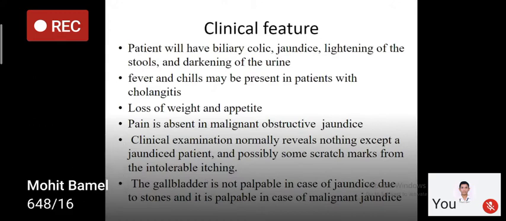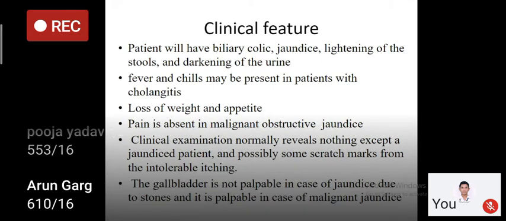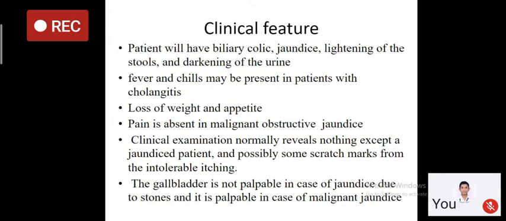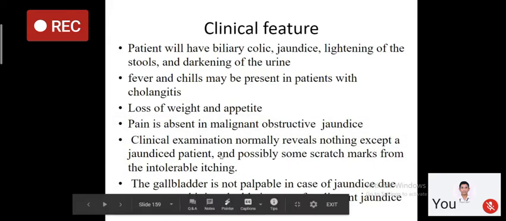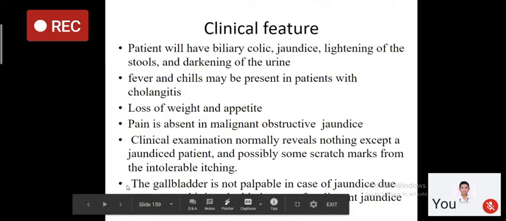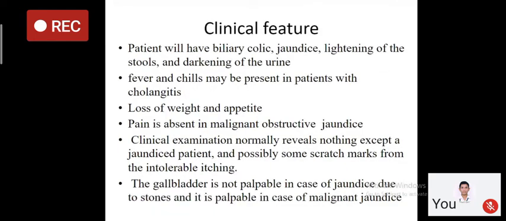So what are the different clinical features of obstructive jaundice? Patient will have pain, patient will have intermittent jaundice, there will be clay colored stool, there will be darkening of the urine, and there will be itching all over the body. And gallbladder is not palpable in case of jaundice due to benign causes, but the gallbladder will be palpable if it is because of malignancy, right?